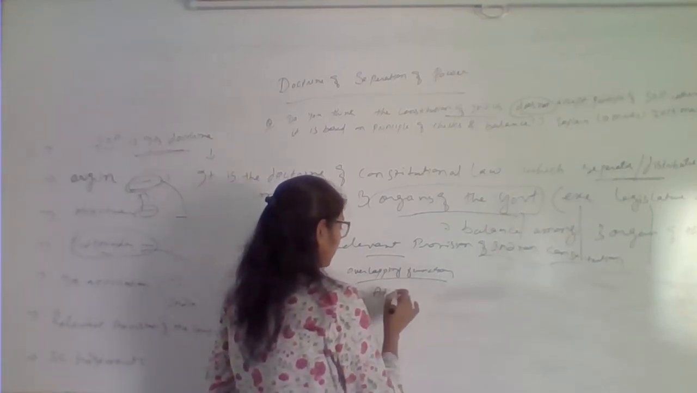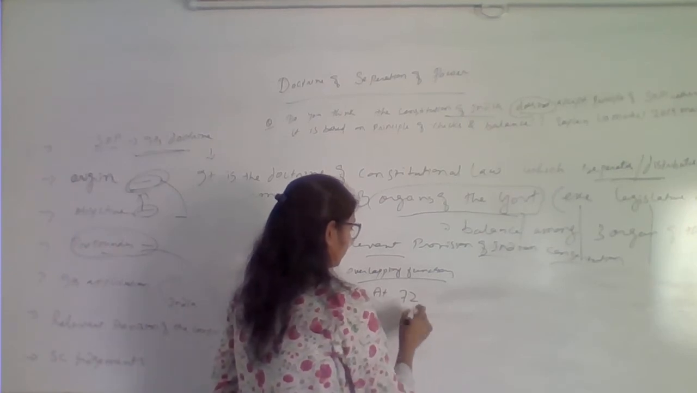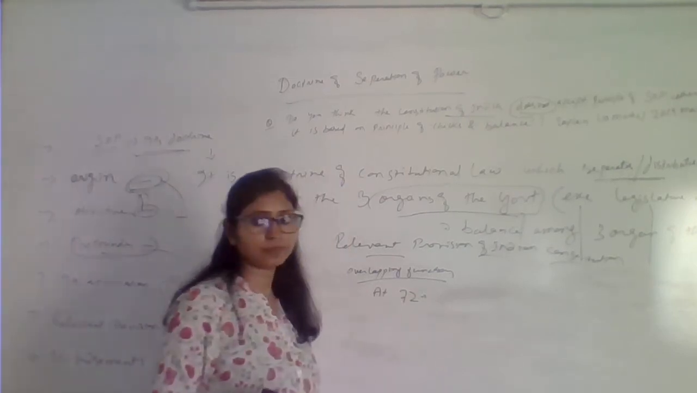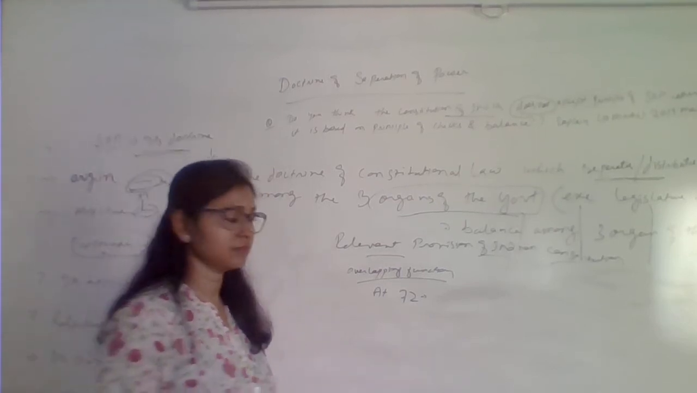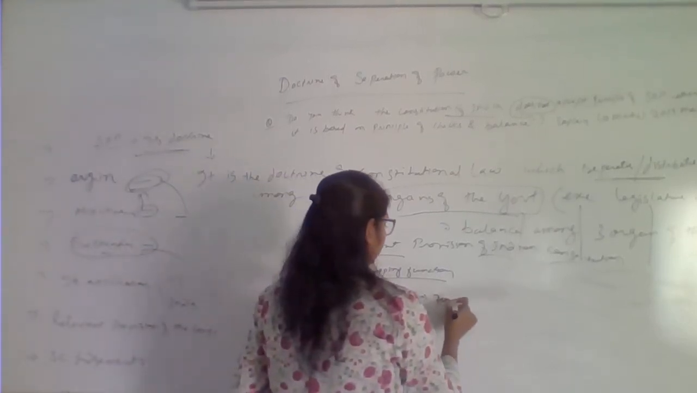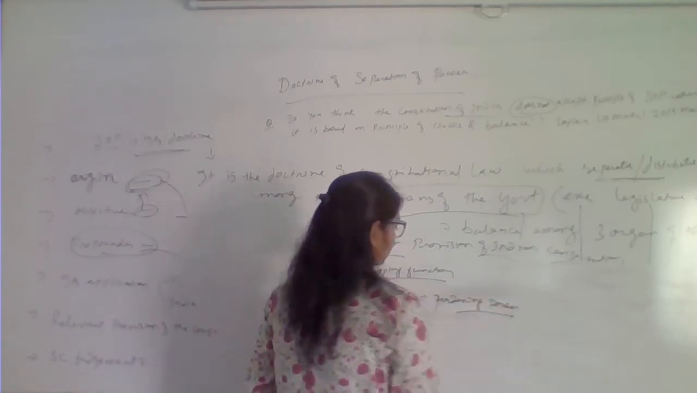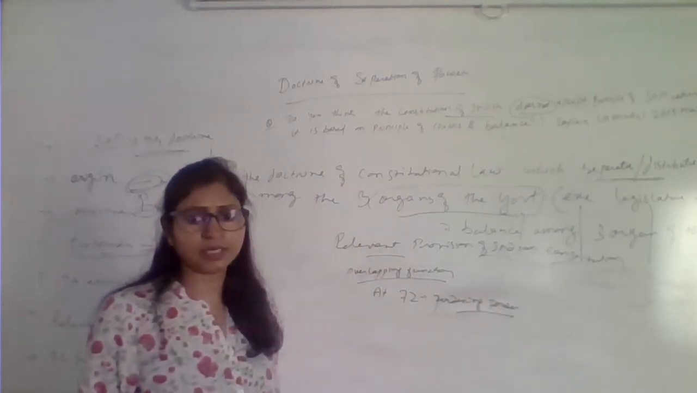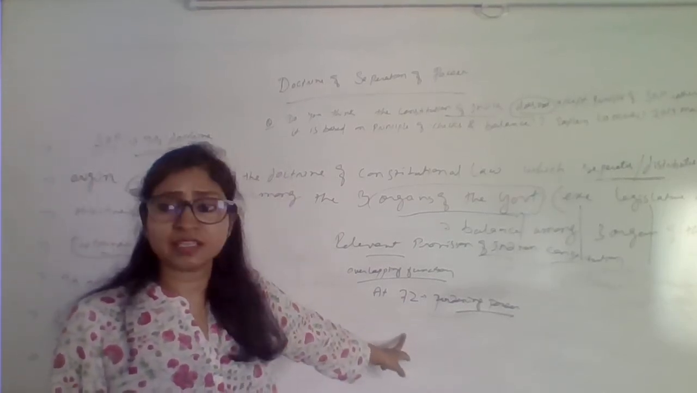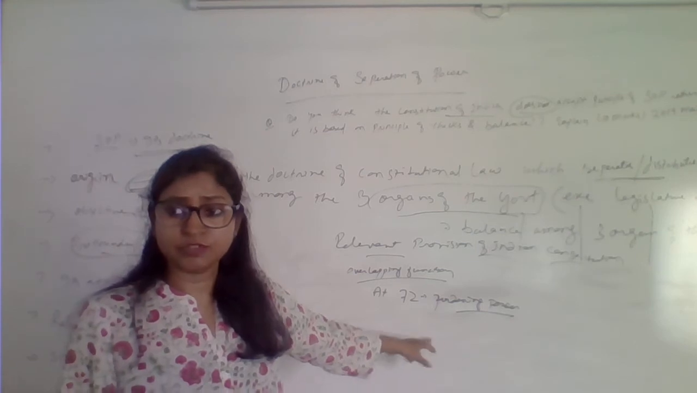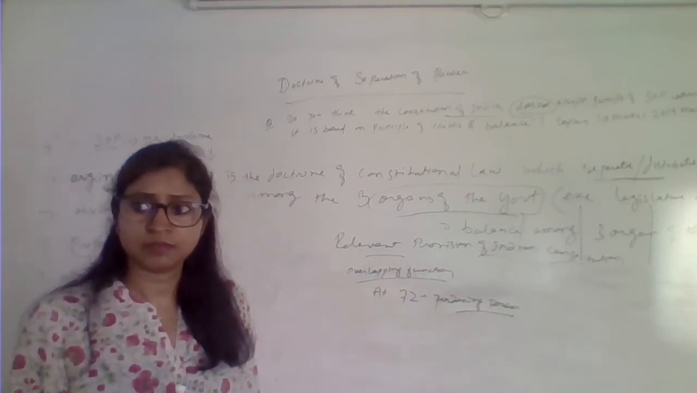So for this you see Article 72. What is Article 72? That deals with the pardoning power of the President. So pardoning power is what? It is a judicial function, right? To pardon somebody is a judicial function, but taken up by the executive. So you see, judicial function done by the executive.